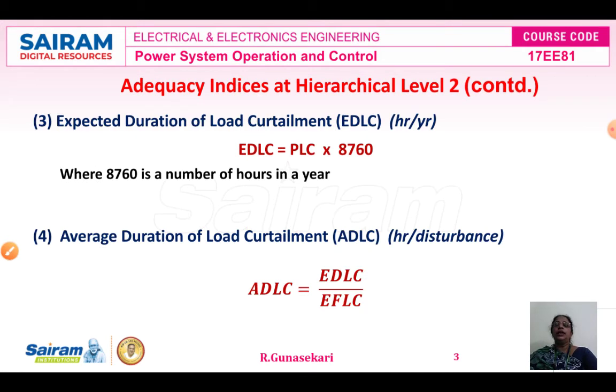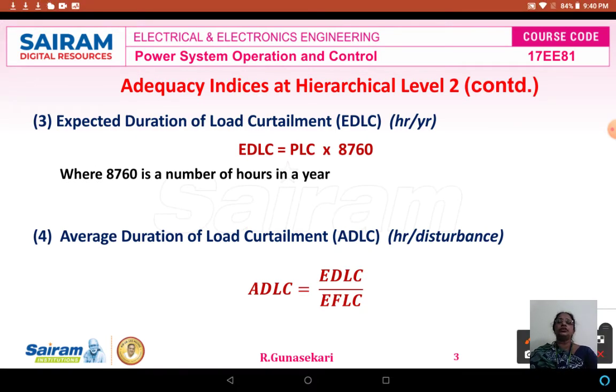Then the third adequacy index is the expected duration of load curtailment, EDLC, which is measured in hours per year. The formula for EDLC is equal to PLC, the probability of load curtailment, multiplied by 8,760, where 8,760 is the number of hours in a year.